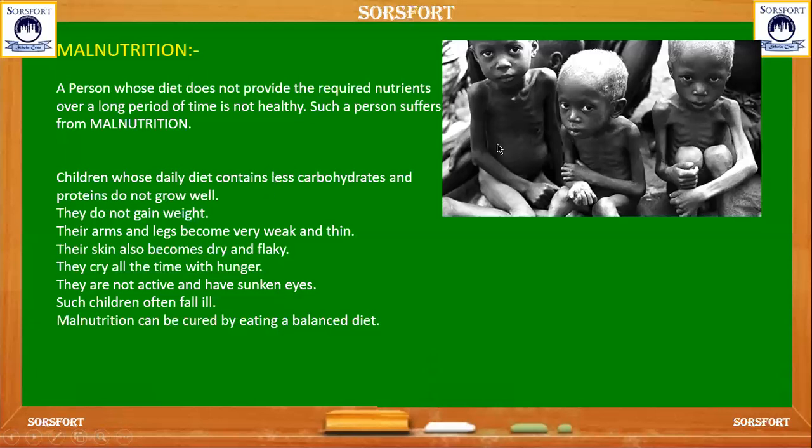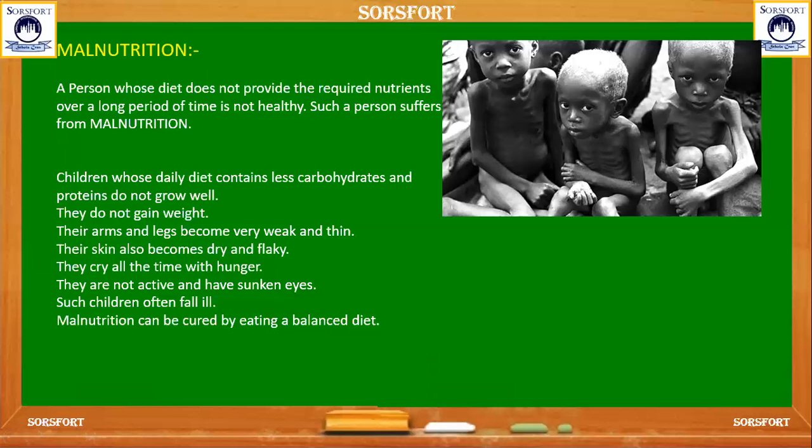And here you can see some of the children. These are the children suffering from malnutrition. Because of less carbohydrates and proteins, they do not grow well and their body will not develop. As you can see, the muscles and the bones are not built because they are not provided with proper nutrition. They also will not gain weight, and arms and legs become very weak and thin, and their skin becomes dry and flaky, like you can see the white patches on the body.